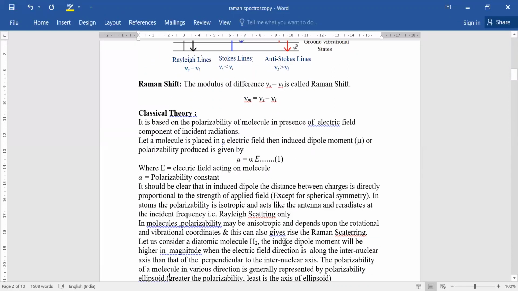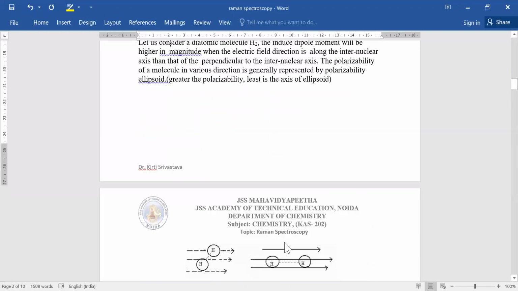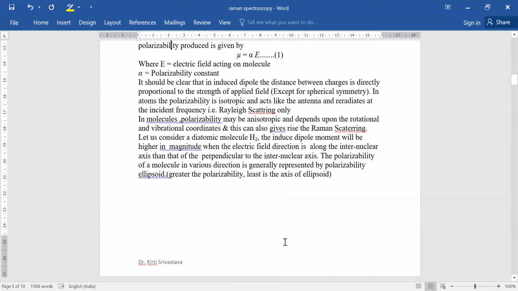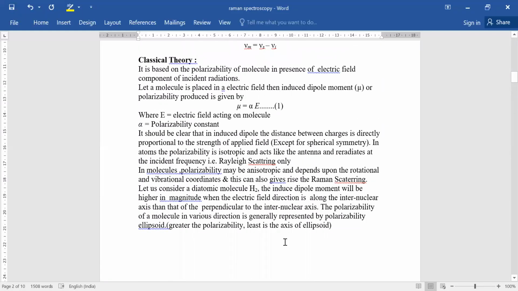So what is the classical theory? Actually, the classical theory is based on the polarizability of the molecule in the presence of an electric field. And we know that polarizability is the development of charge due to the effect of the electric field in the molecule.